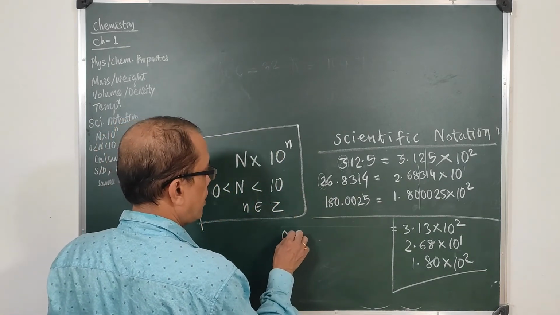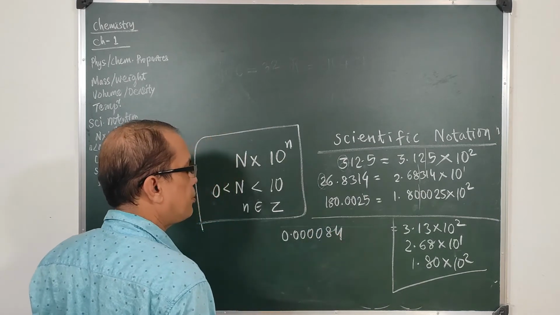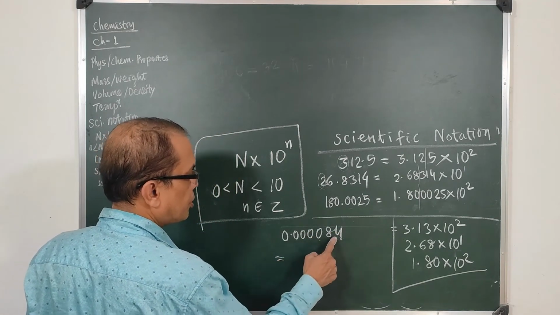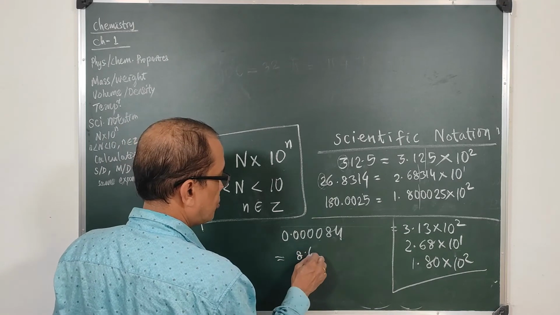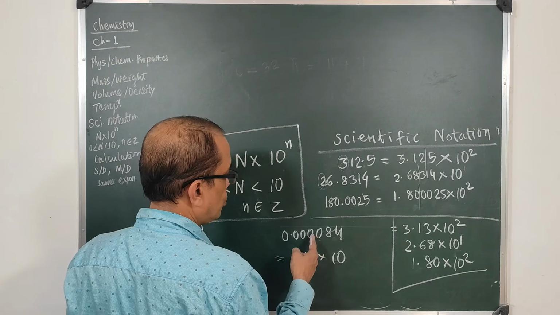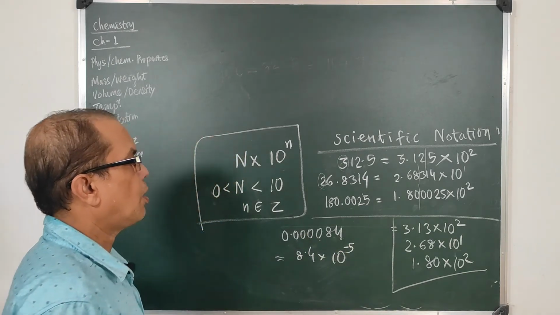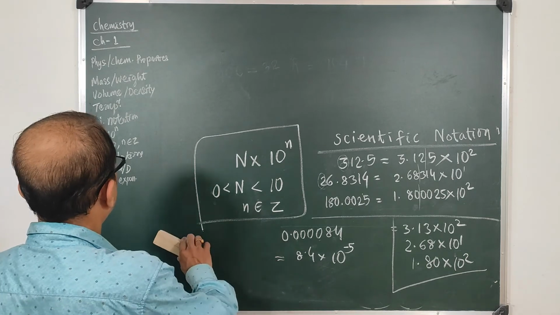Suppose you have 0.000084. In scientific notation this can be 8.4 into 10 to the power, just count 1 2 3 4 5, minus 5. So this is how we write scientific notations.